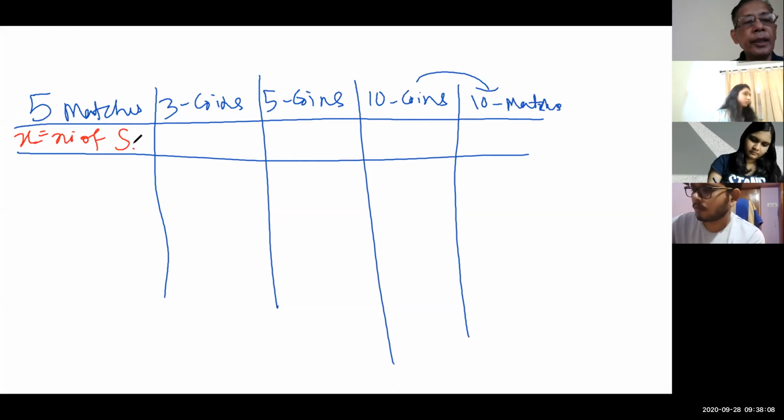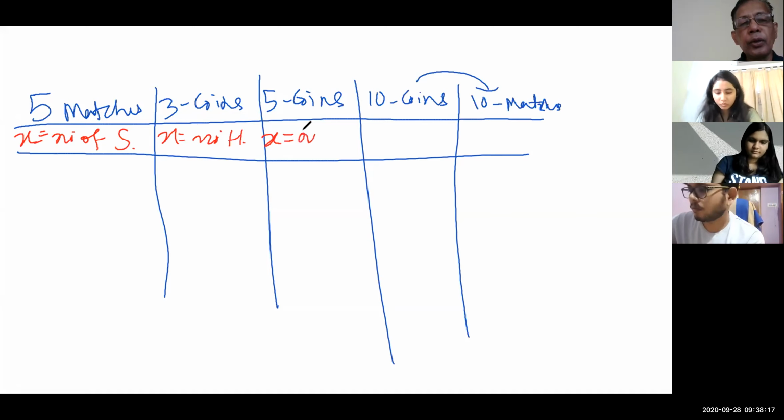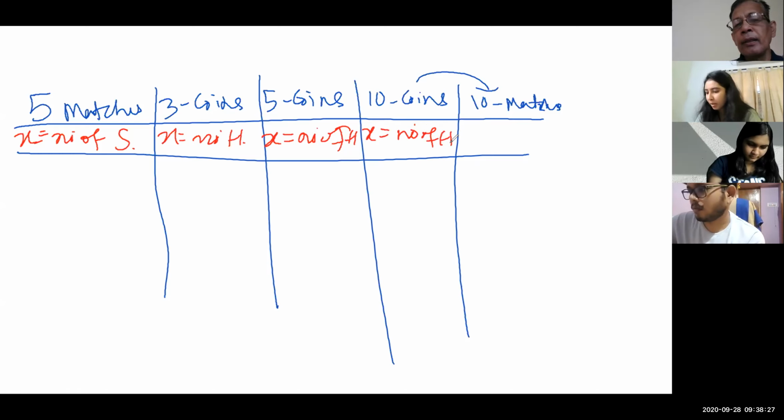Here X, number of hits. Here X, also number of hits. And here similarly X will be number of hits.